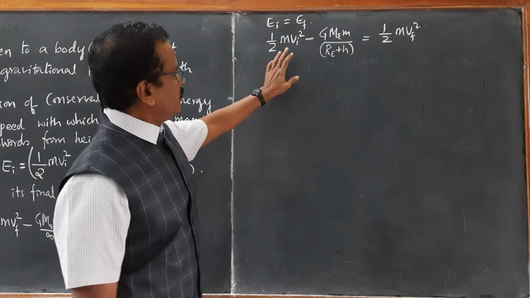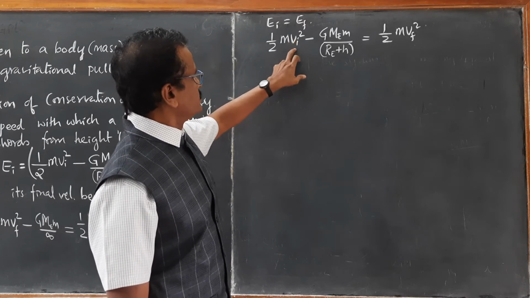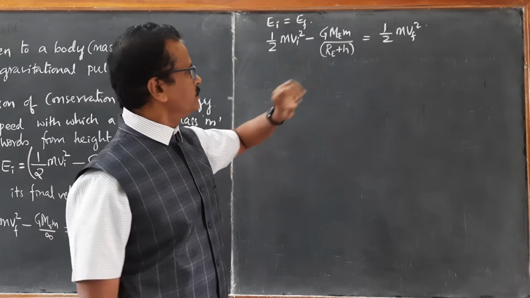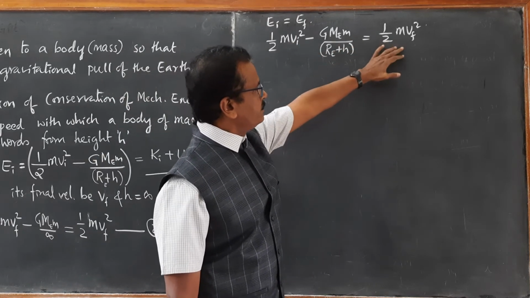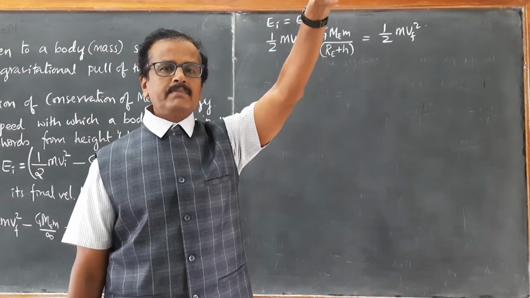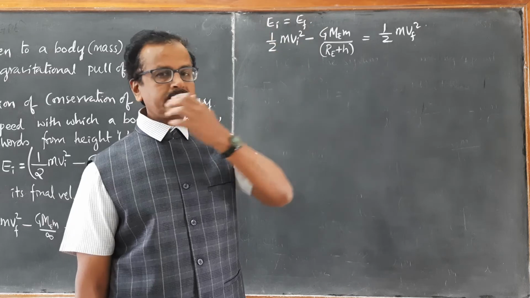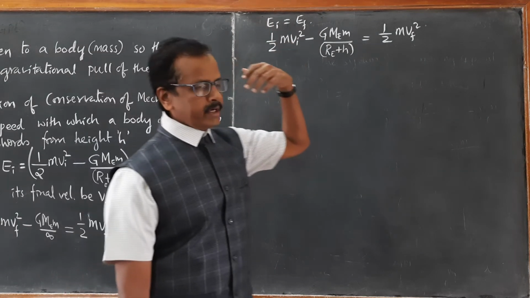So in order to get that equation, we make this Vi the minimum velocity, Vi equal to Ve, that velocity for which the final kinetic energy of that ball can be just equal to 0, minimum can be just equal to 0. We don't want the body to continue.